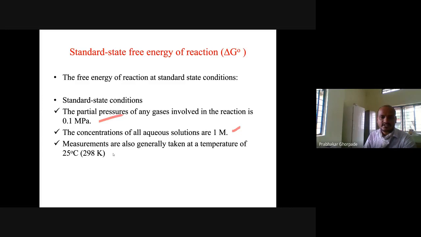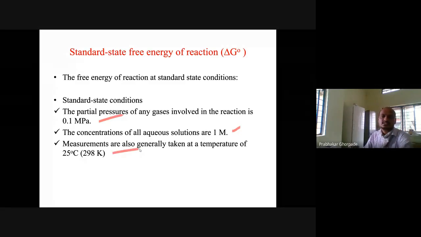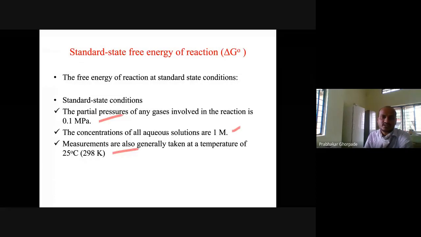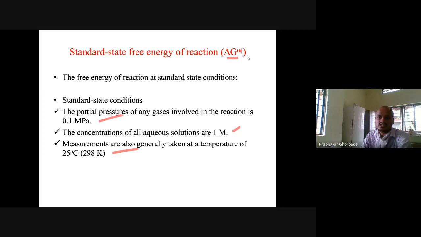Measurements should generally be taken at a temperature of 25 degrees Celsius. If these conditions are followed in the reaction, then it is a standard state free energy. For standard state free energy, in addition to delta G, we put a zero sign as a superscript. So we write delta G°, and that is the standard state free energy of the reaction.